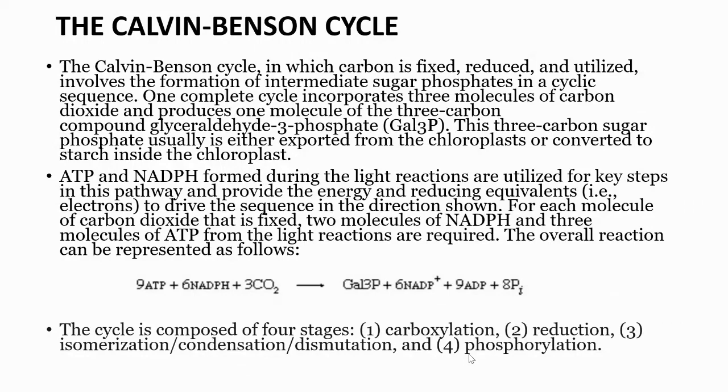9 ATP plus 6 NADPH plus 3 CO2 gives rise to Gal3P plus 6 NADP plus 9 ADP plus 8 Pi. The cycle is composed of four stages: carboxylation, reduction, isomerization, condensation, and dismutation, and phosphorylation.